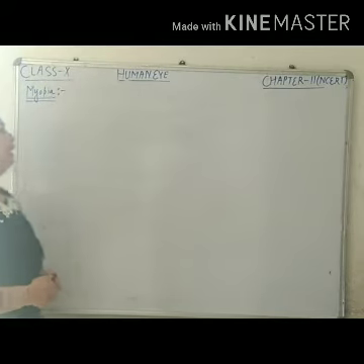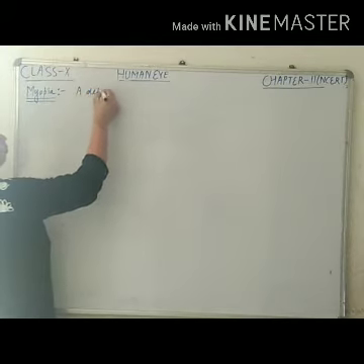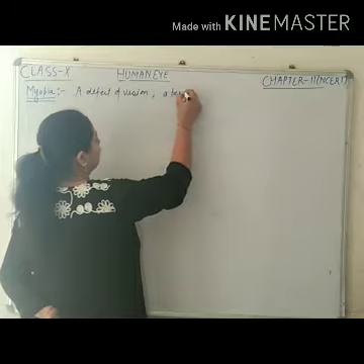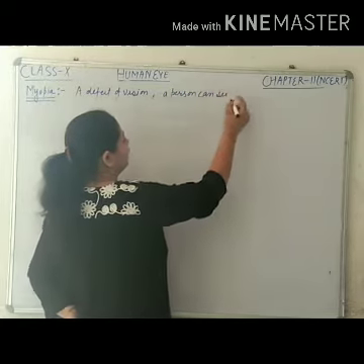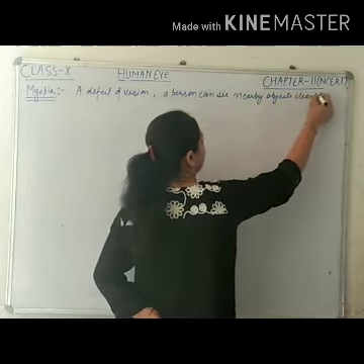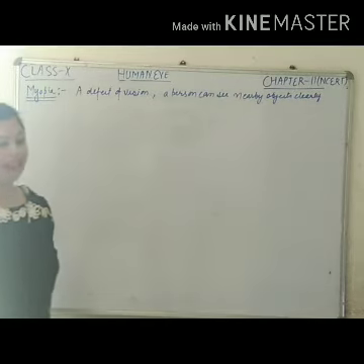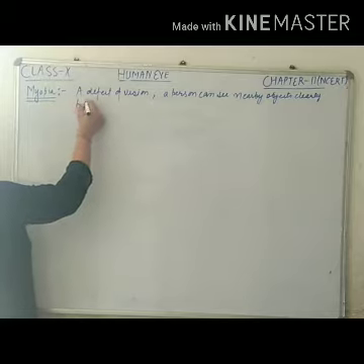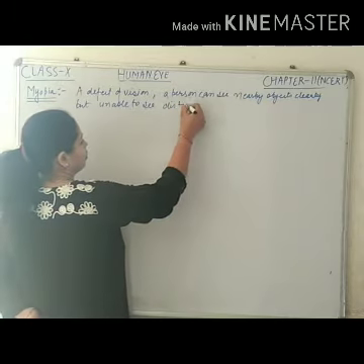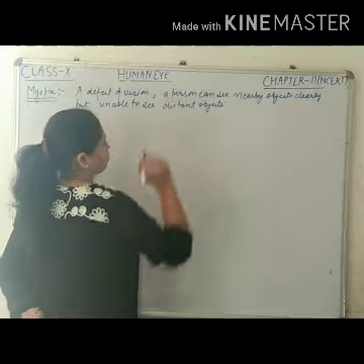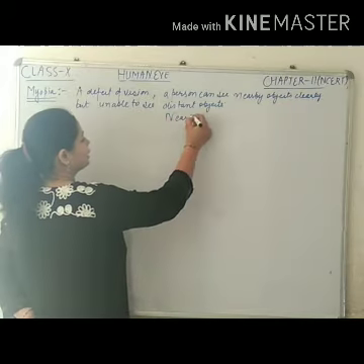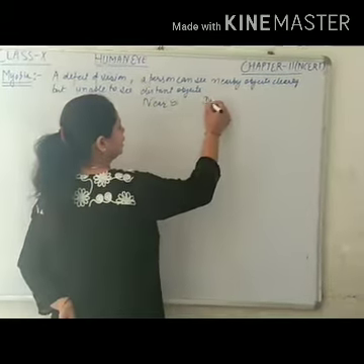What is myopia? It is a defect of vision in which a person can see nearby objects clearly and distinctly without any strain on our eyes, but is unable to see distant objects.